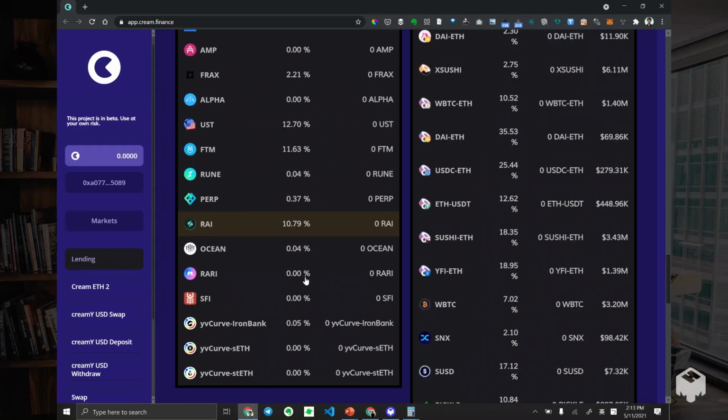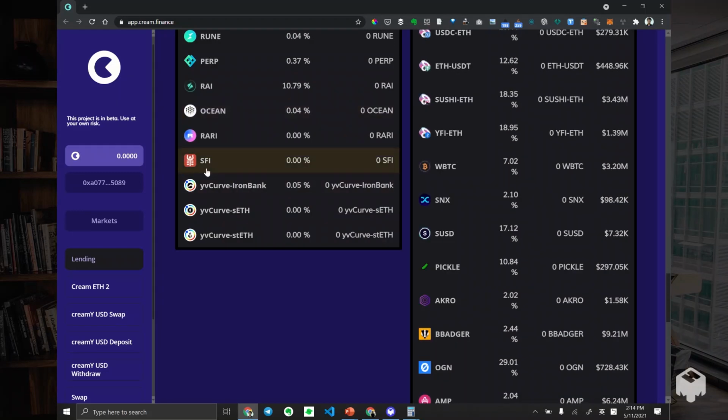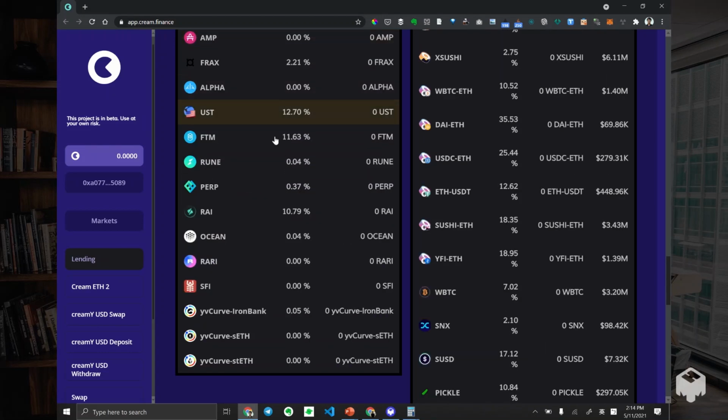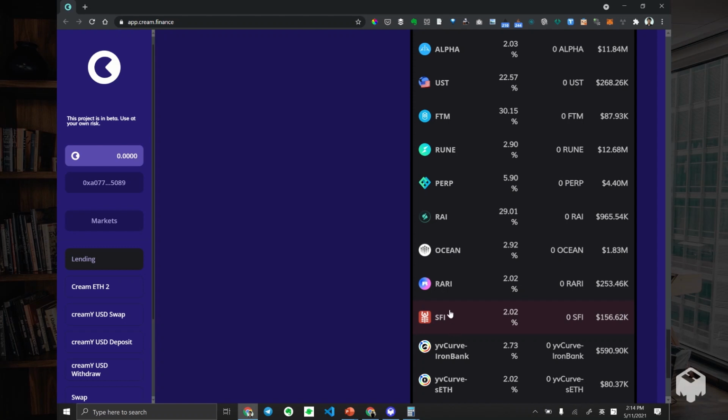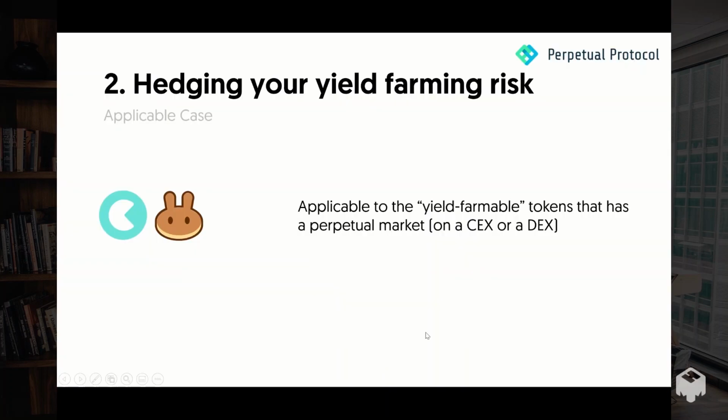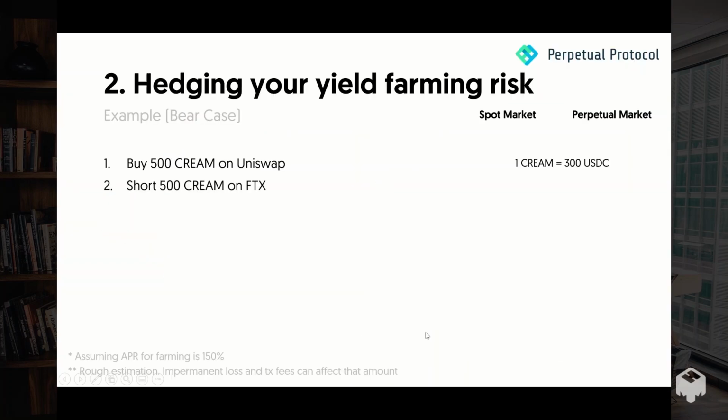For instance, if you want to farm this token, what you can do is provide some asset as collateral and borrow the target asset. Then just sell it on the market as a short side, because what you want to do is create a market neutral strategy, right?